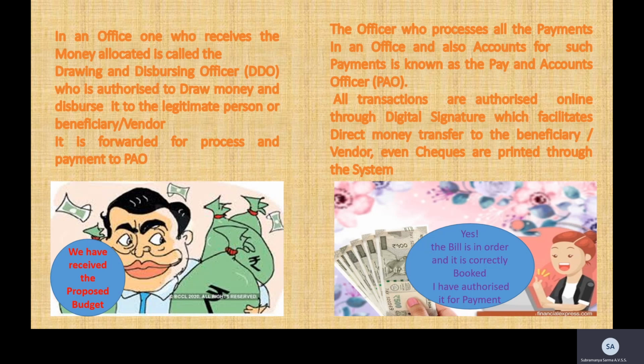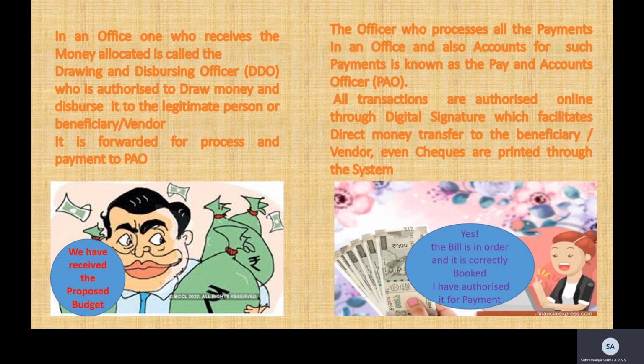So all transactions are authorized by the pay and accounts officer by a digital signature, which facilitates direct money transfer to the beneficiary or the vendor, and even checks are printed through a system. And the payment system which we will be talking about will be the PFMS, which we'll be learning in the later sessions. PFMS is an abbreviation for Public Financial Management System.